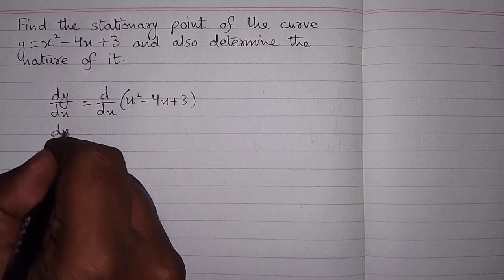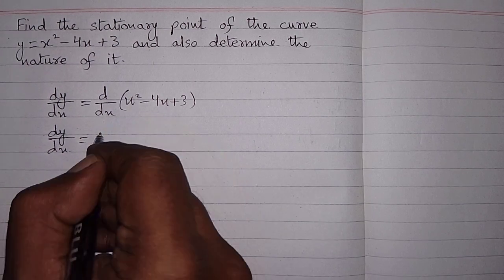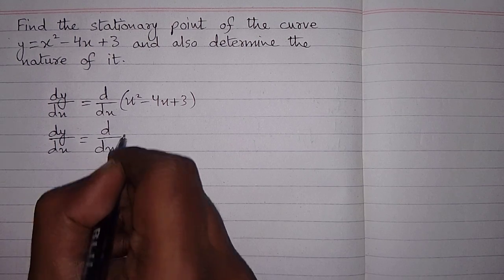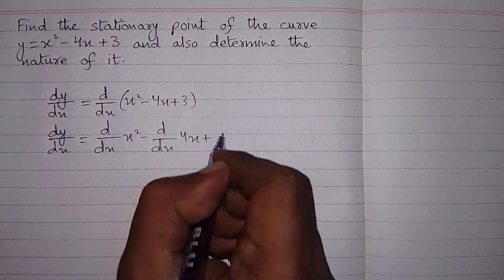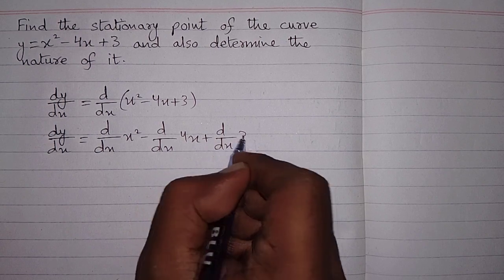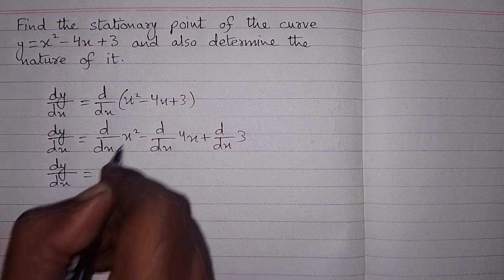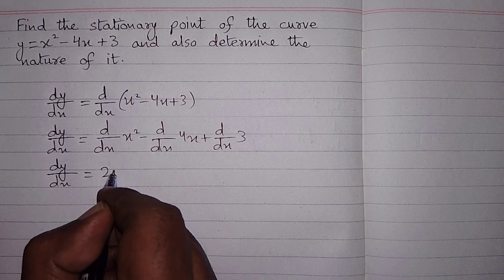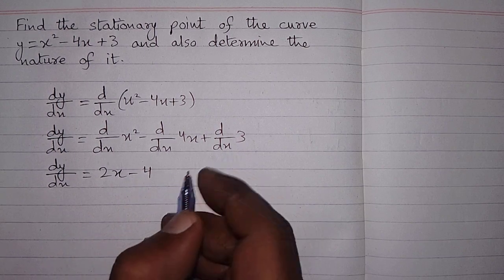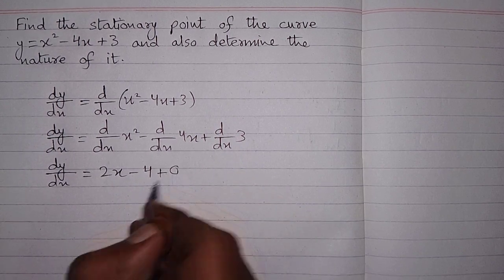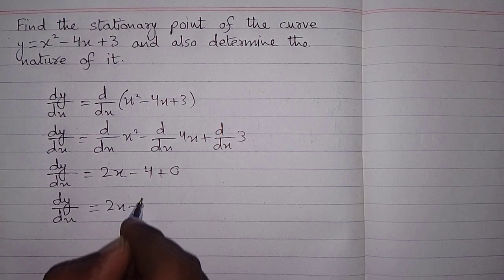So, dy by dx is equal to, we will apply derivative on each term. So, we have d by dx of x square minus d by dx of 4x plus d by dx of 3. Now the derivative of x square is 2 times x, minus derivative of 4x is 4, and the derivative of 3 is 0. So the first derivative dy by dx is equal to 2x minus 4.